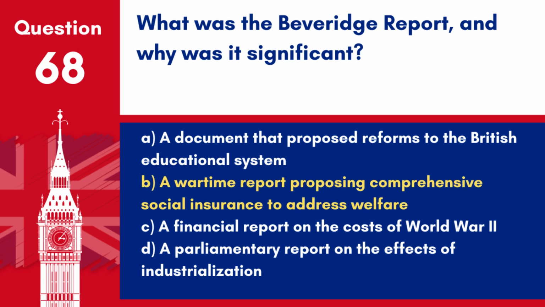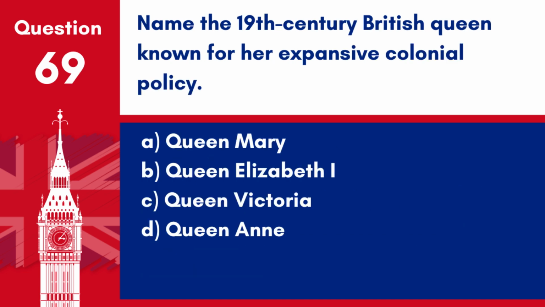Answer B. A wartime report proposing comprehensive social insurance to address welfare. The Beveridge Report, published in 1942, outlined the foundation for the modern British welfare state, including the creation of the National Health Service.